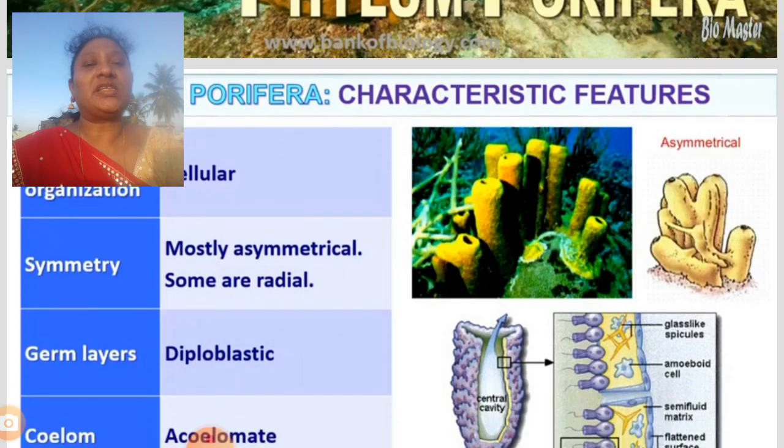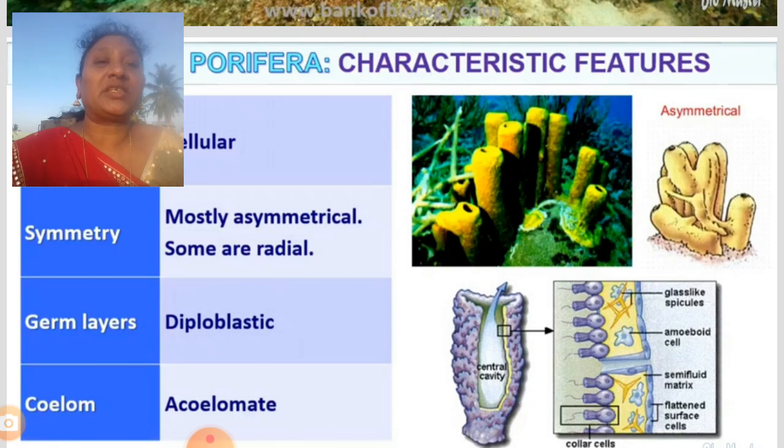They are only simple multicellular organisms. The body is asymmetrical. Asymmetrical means the body cannot be divided into two equal halves. Okay, so it is asymmetrical and also radial. Radial means it is a circular body. Next, germinal layers: they are diploblastic. If the body is covered by two layers, such organisms are called diploblastic animals. Here we can find ectoderm and endoderm. The middle layer, mesoderm, is absent.